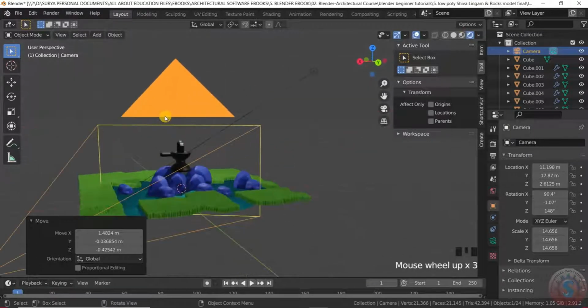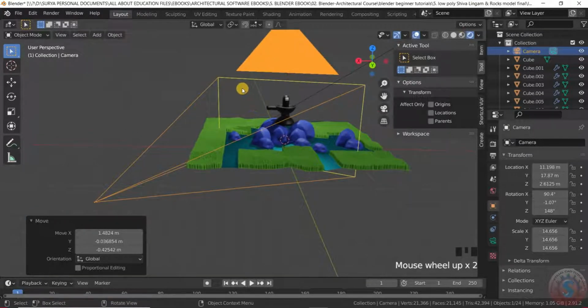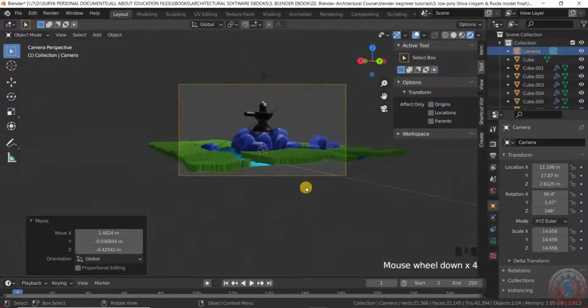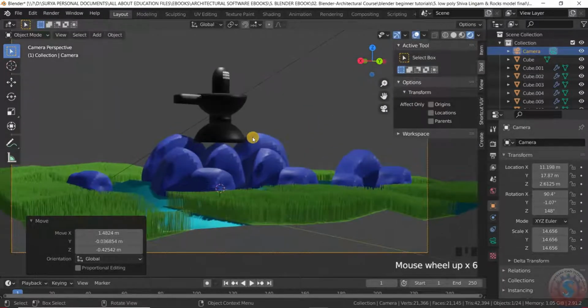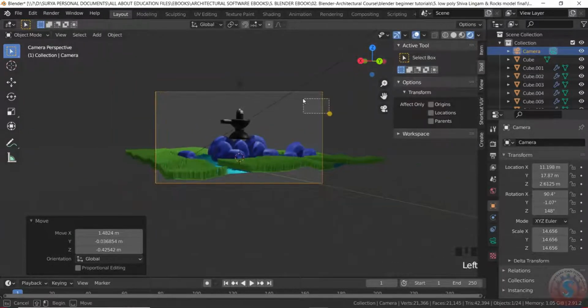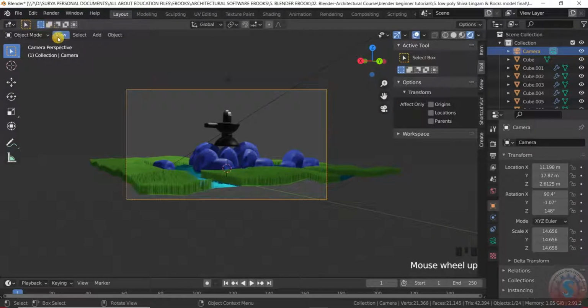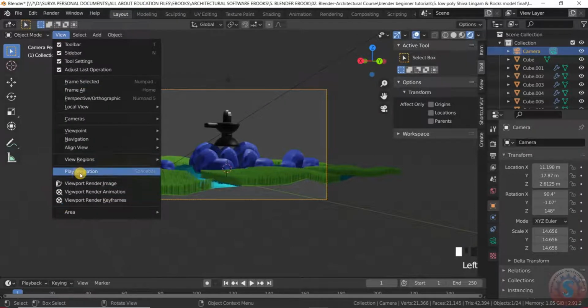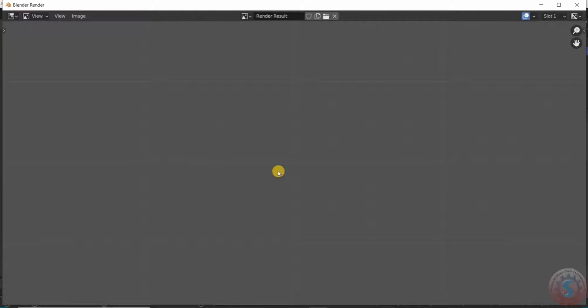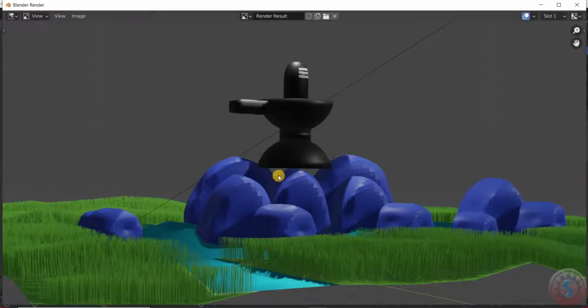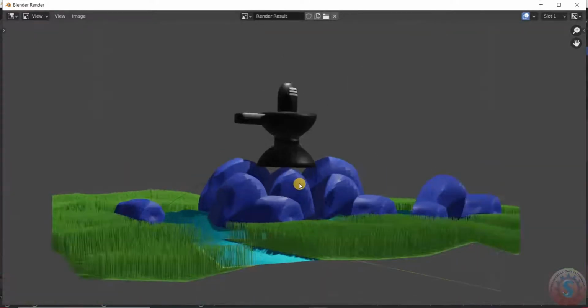You can render the object. I'm pressing on the 0. You can observe the render, and go into the View and give Viewport Render Image. You can see like this. You can save the object.